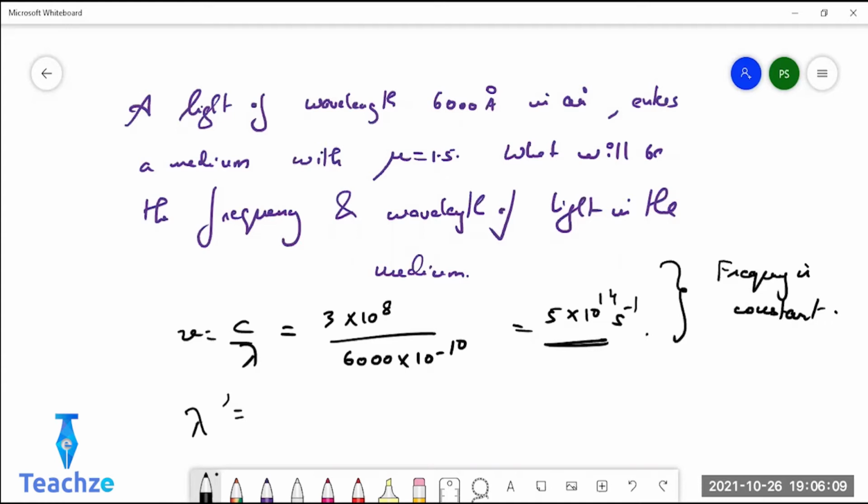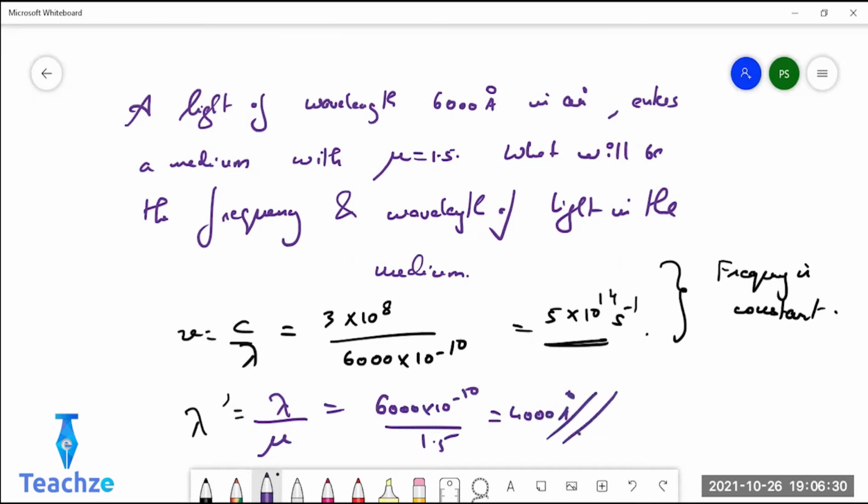So 4,000 angstrom. How did you do lambda dash? What formula did you use? Lambda by mu, sir. Yeah, lambda dash is lambda by mu. So lambda is given as 6,000 into 10 power minus 10 by 1.5 will give you 4,000 angstrom. So that will be the new wavelength.